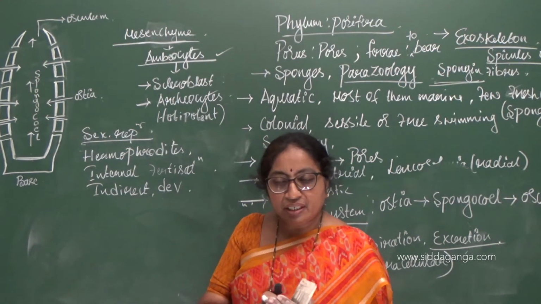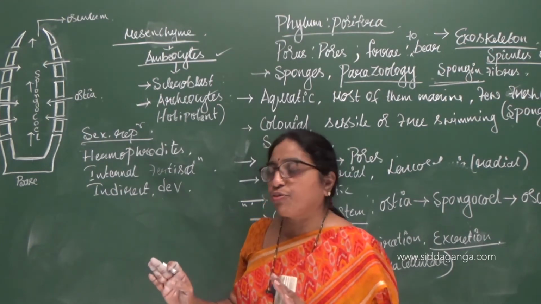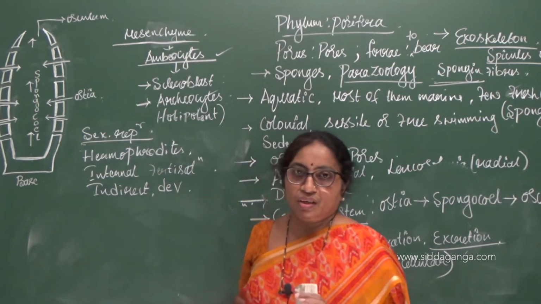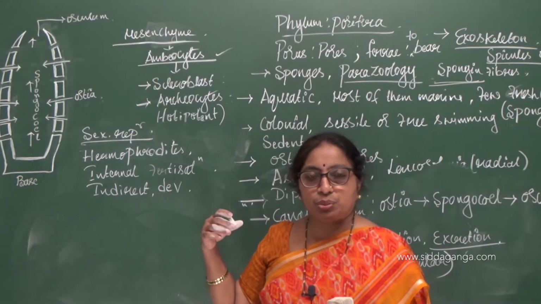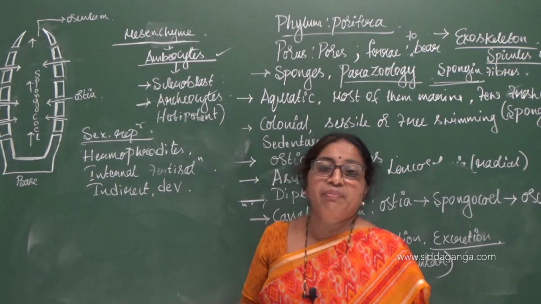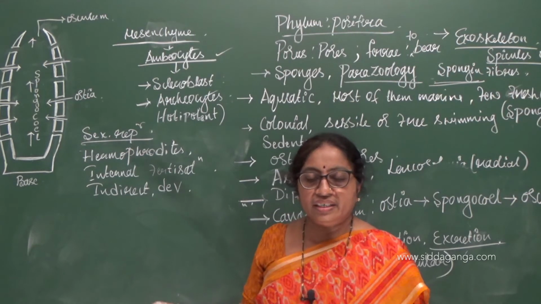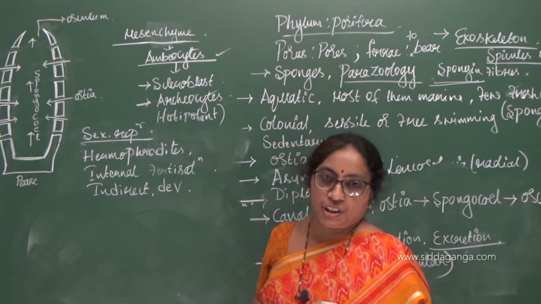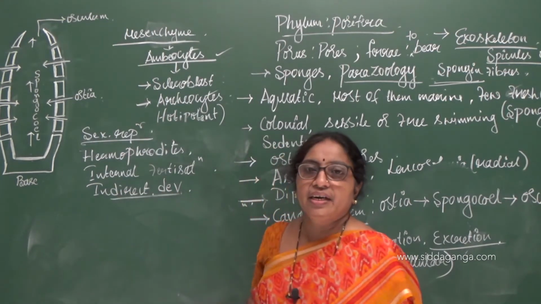The larva is completely morphologically different from the adult. The adult looks different and the larva looks very different. They do not resemble each other. They have distinct morphological features. So that is called indirect development.